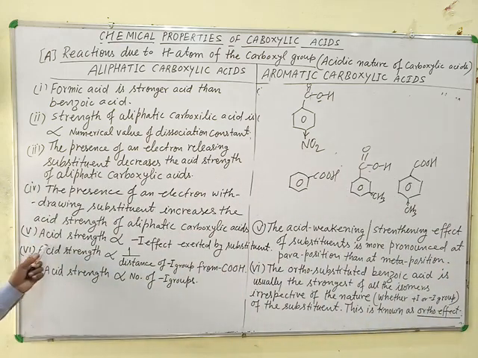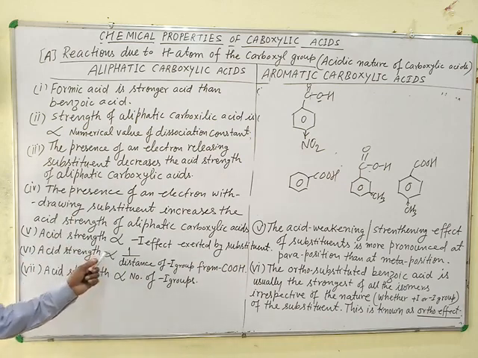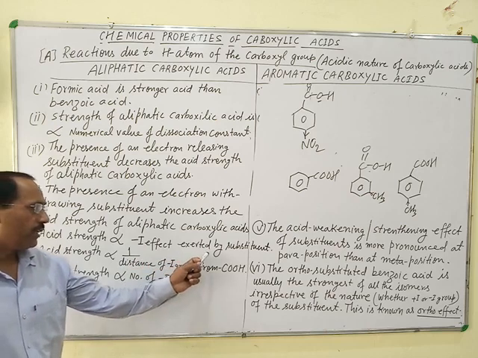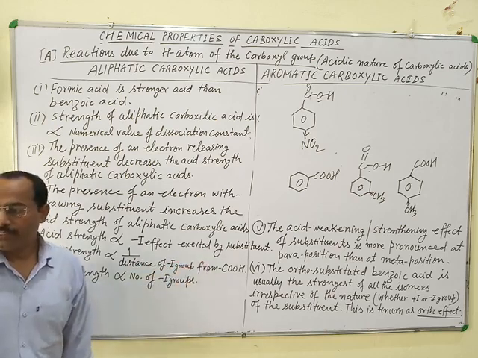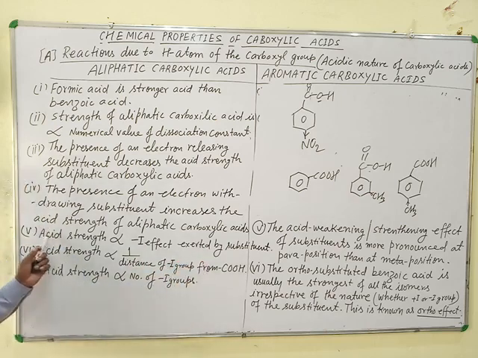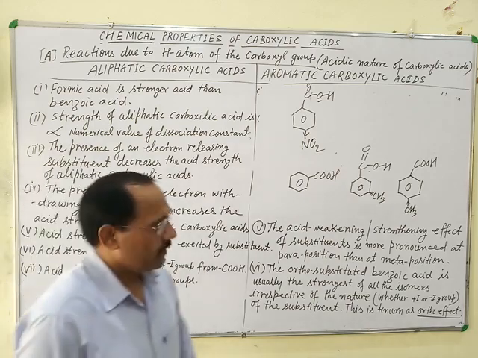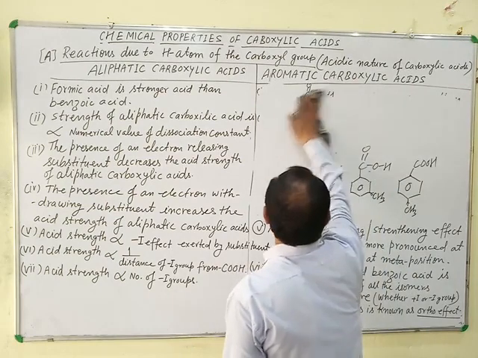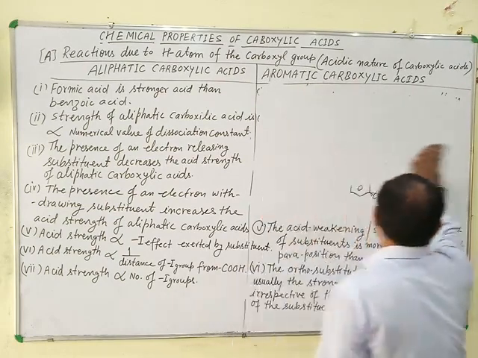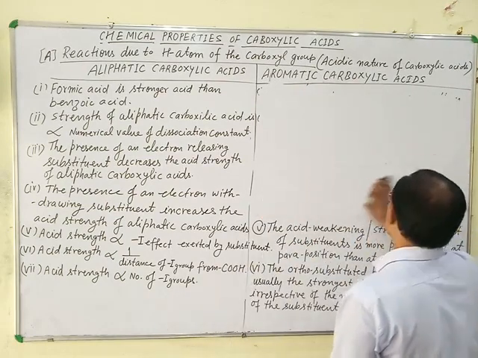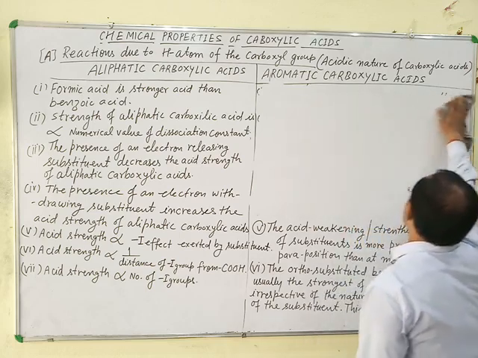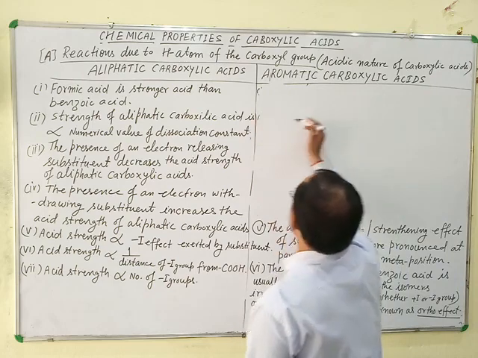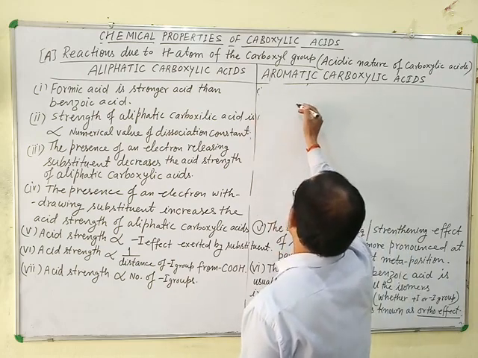Acid strength is directly proportional to the minus I effect exerted by the substituent. Means the acid strength of carboxylic acid also depends on the strength of electron donating or electron withdrawing substituents. Before this, what is the correct order of these acids? Acidic strength of these acids.